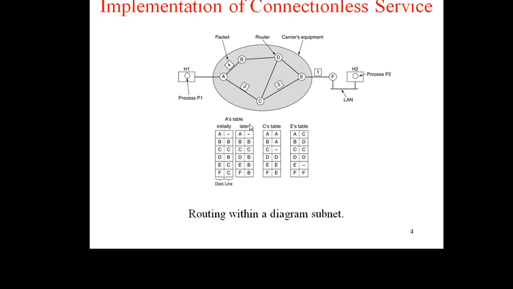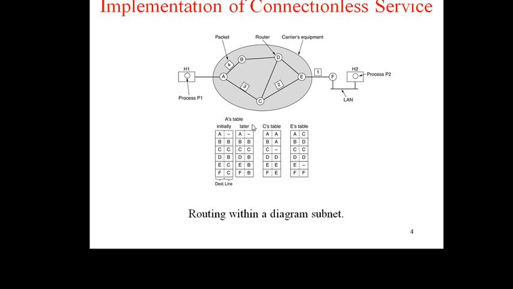No advance setup is needed. In this context, the packets are frequently called datagrams, with an analogy to telegrams, and the network is called a datagram network. The other is connection oriented service. A path from the source router to the destination router must be established before any packet can be sent. This connection is called a virtual circuit, an analogy to the physical circuit set up in the telephone system, and the network is called a virtual circuit network.